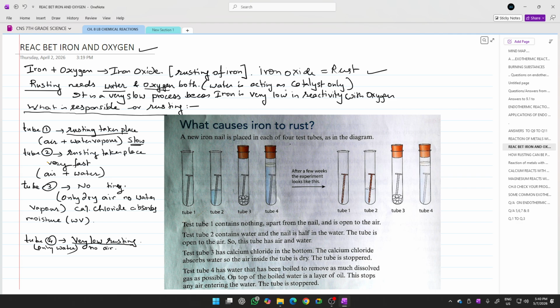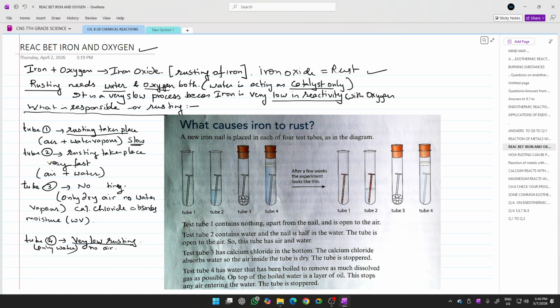Water is acting as a catalyst only. It is not responsible for rusting, but it helps as a catalyst. It will make the reaction happen fast. It is a very slow process. Rusting is a very slow process because iron is very low in reactivity.